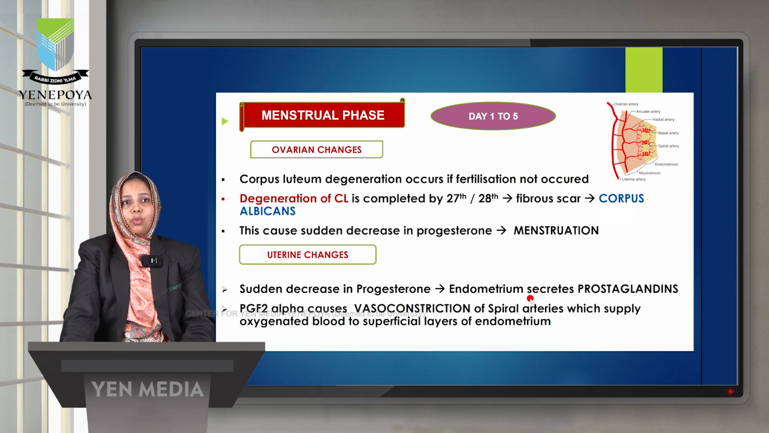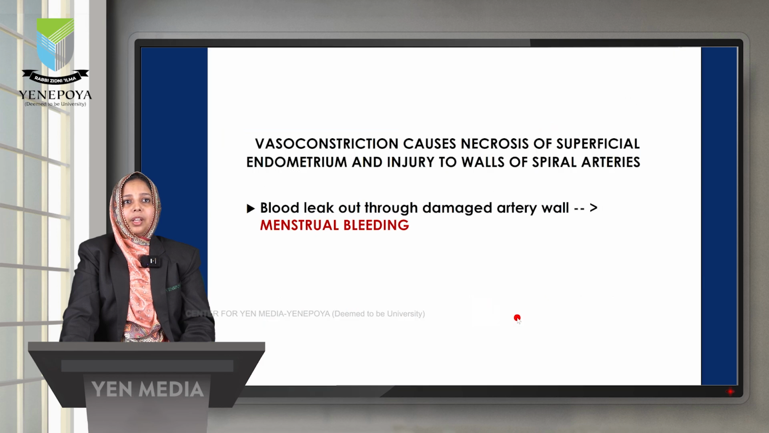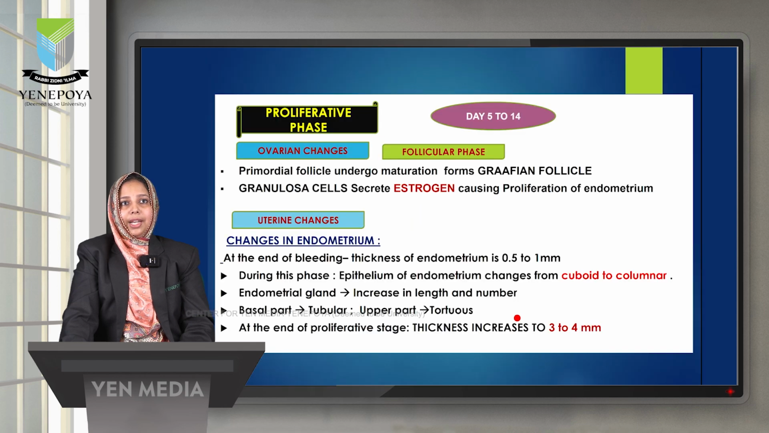So in the menstrual phase, what happens? The ovarian changes we already discussed. Now the uterine changes: a sudden decrease in progesterone causes the endometrium to secrete prostaglandins, and PGF2 alpha causes vasoconstriction of the arteries which supply the oxygenated blood. Vasoconstriction causes necrosis of the superficial endometrium and injury to the walls of the spiral arteries. Blood leaks out through the damaged artery wall, which is called menstrual bleeding.